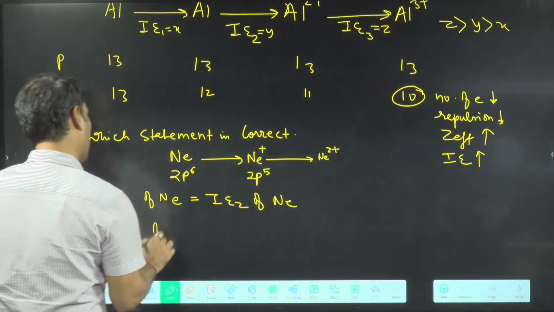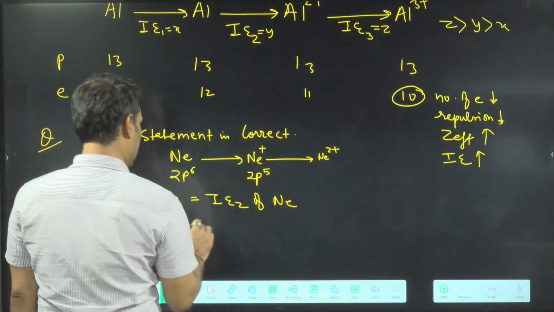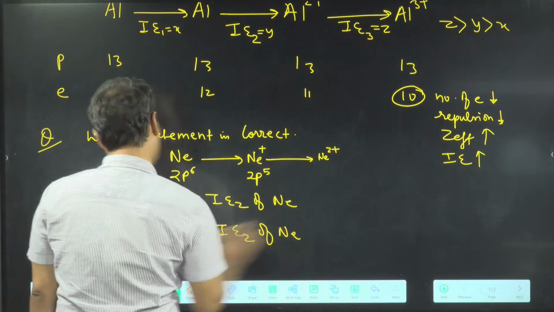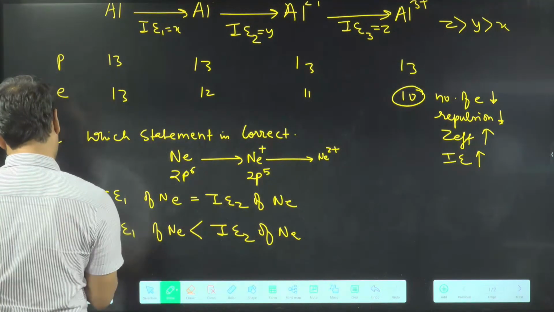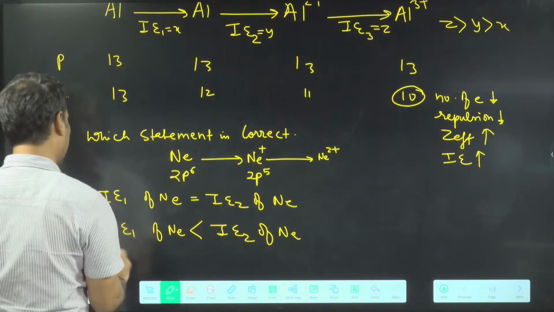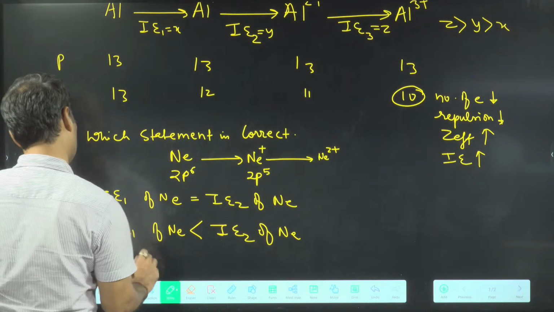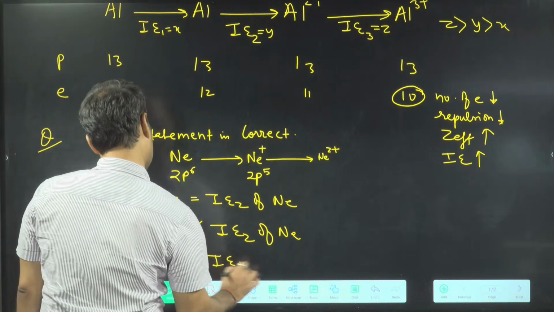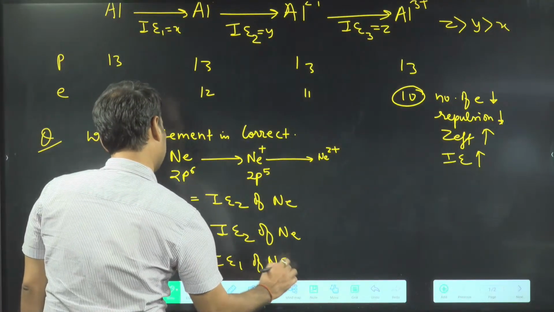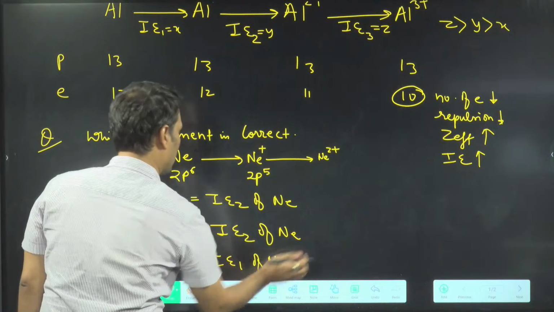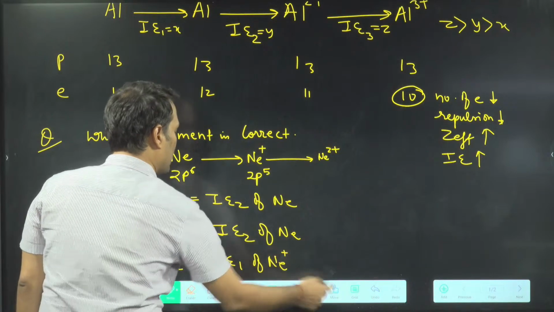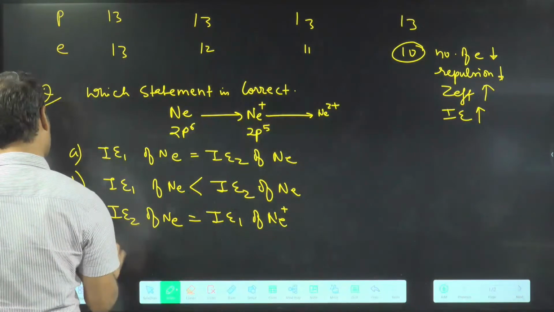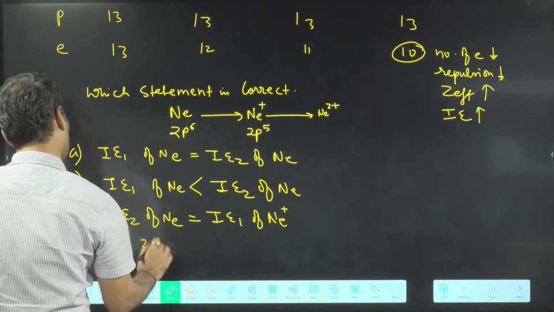Ionization energy 1 of neon is less than ionization energy 2 of neon. You tell me which statements are correct. Think nicely. And the third statement is like this: ionization energy 2 of neon is equal to ionization energy 1 of neon plus. And the fourth option, D option, is both 2 and 3.